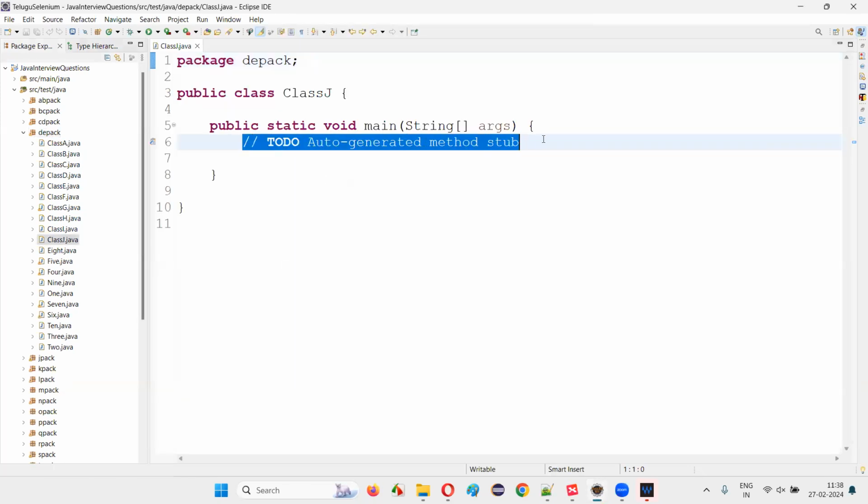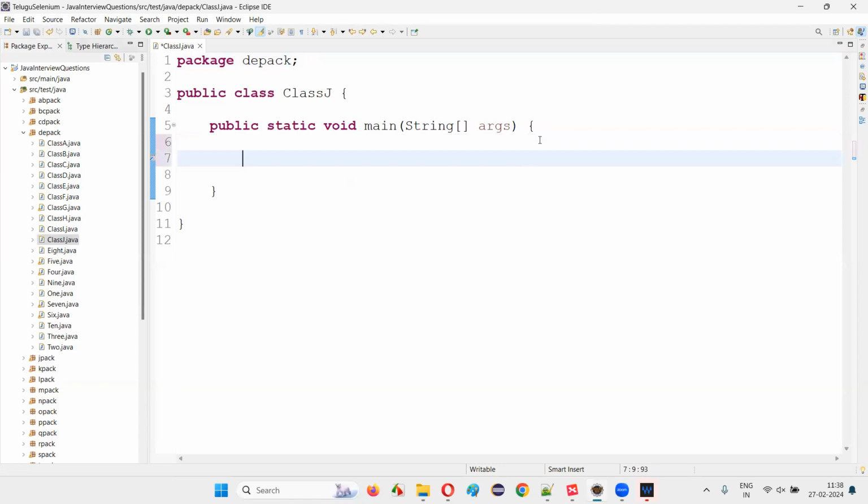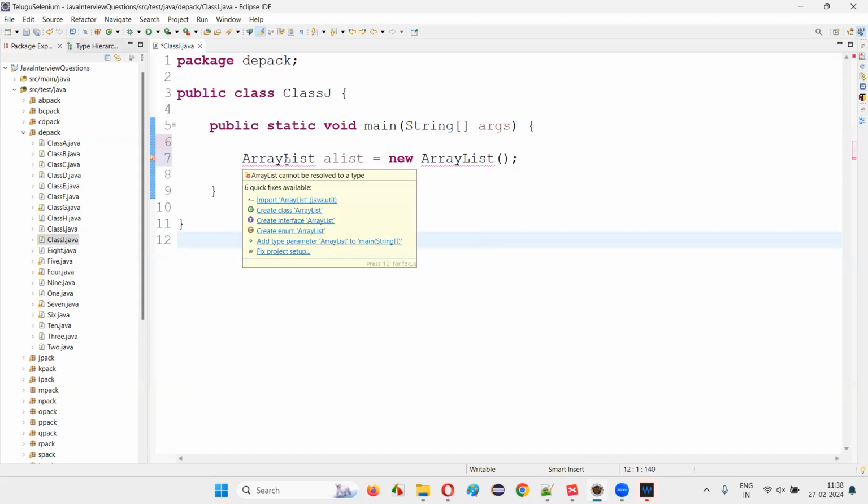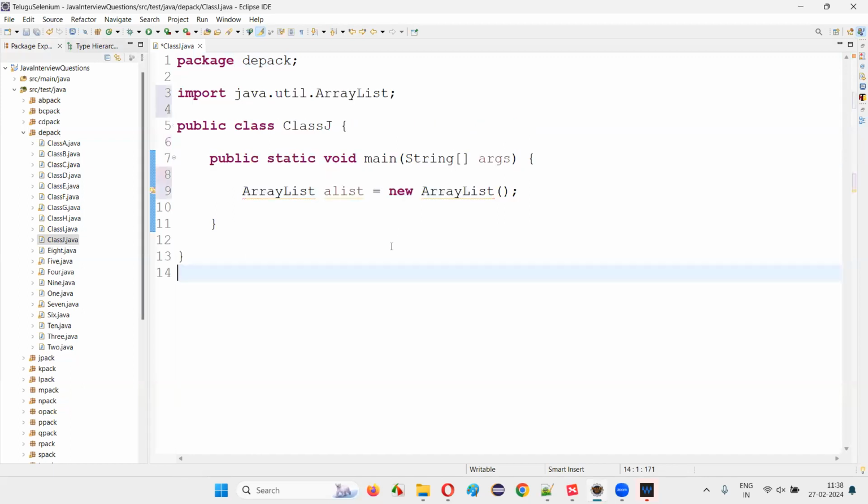Inside the main method, I'm going to create an array list first. ArrayList a list is equal to new ArrayList. Like this, I need to create an object for the array list. Hold the mouse on ArrayList and import it from the java.util package. Now provide the less than and greater than symbols, and inside them, specify the type of objects that you would like to store in this array list.